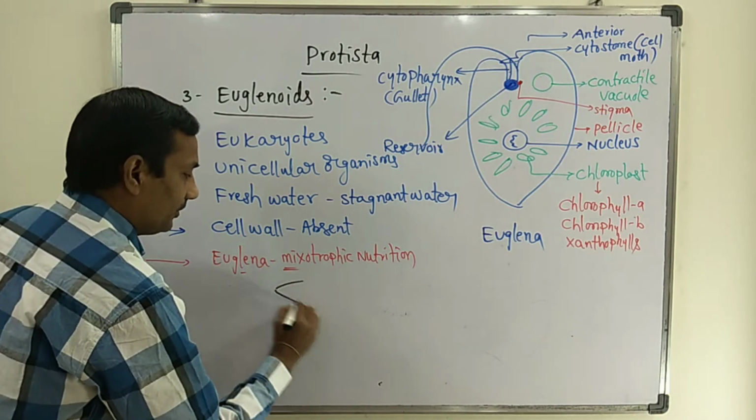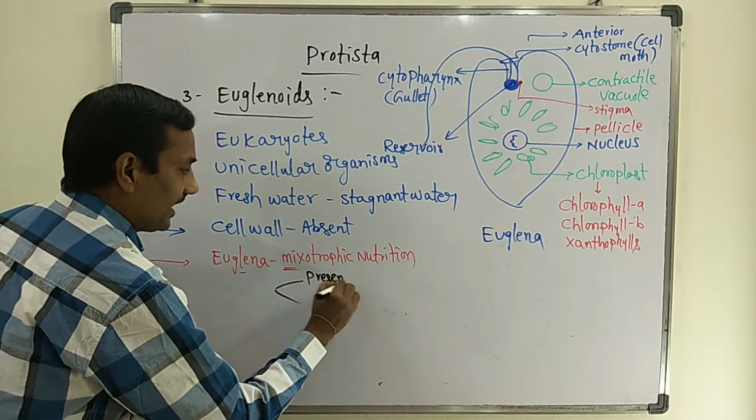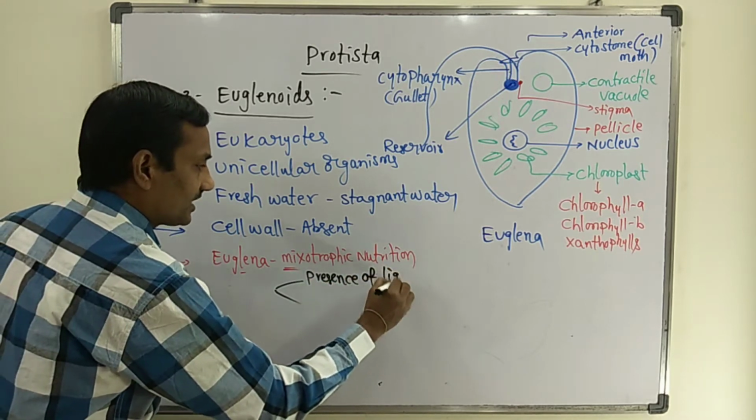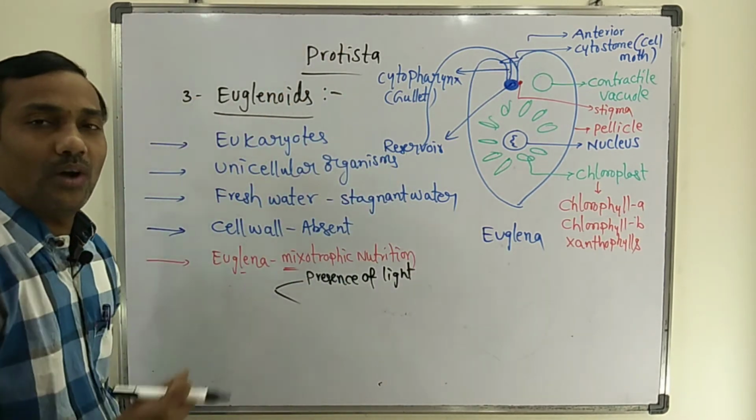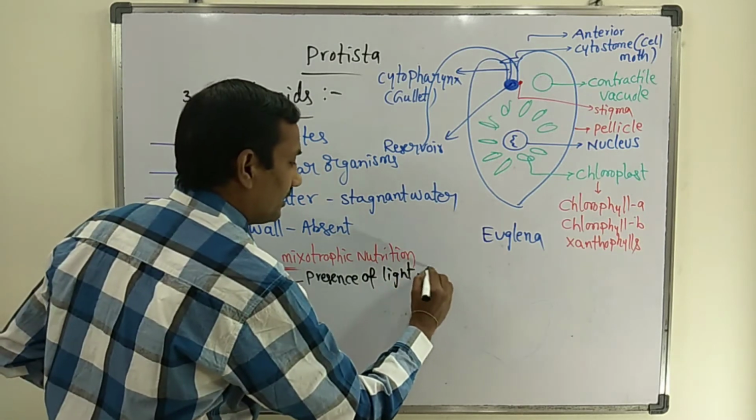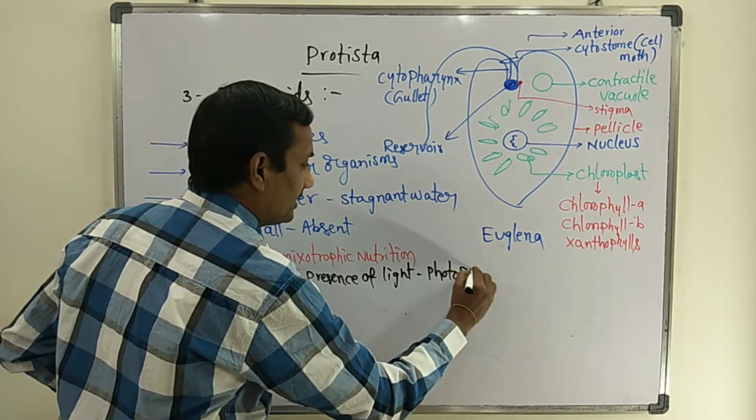In mixotrophic nutrition, whenever light is available, they act like a photosynthetic organism.